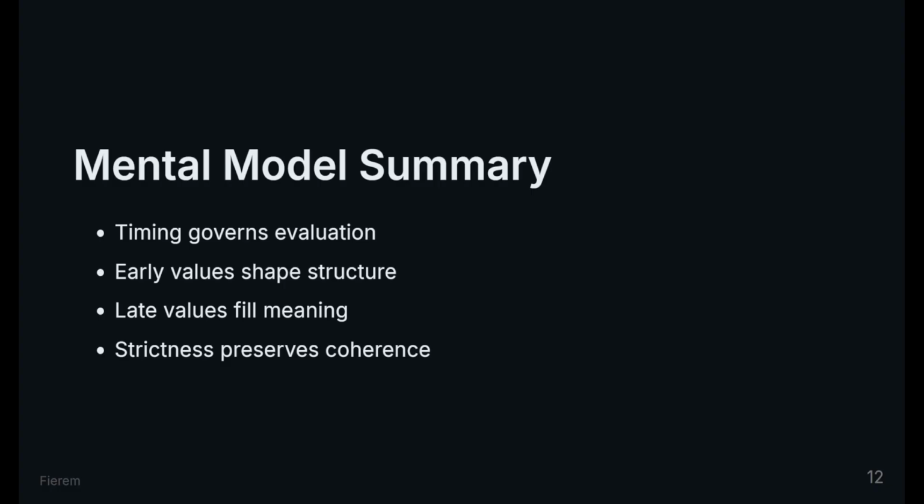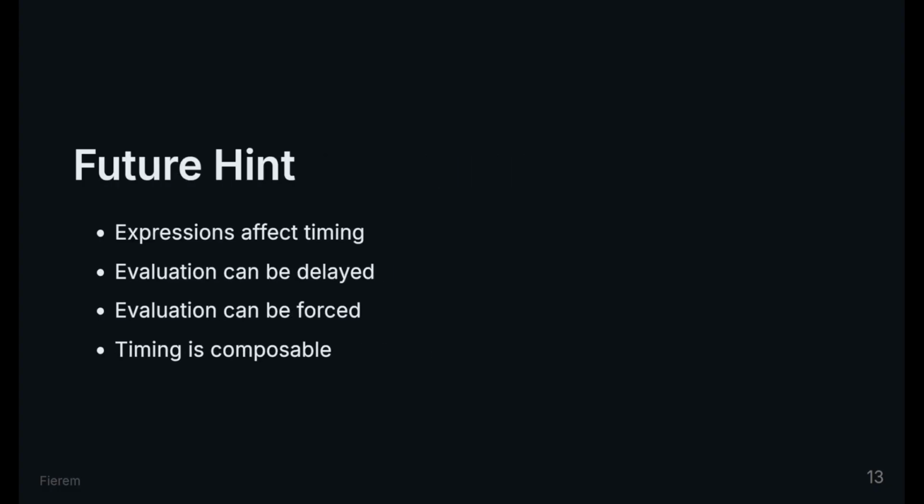Variables are evaluated only when their source is trusted and their timing allows it. Early values shape the graph. Late values fill it in. Terraform is strict, so infrastructure remains coherent. Later, we will see how expressions and functions can delay or force evaluation. Timing is composable.